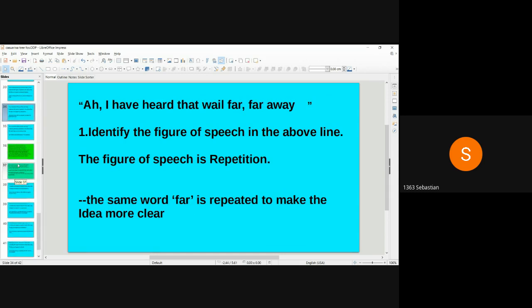I have heard that wail far, far away. Identify the figure of speech in the above line. The figure of speech is repetition. The same word far is repeated to make the idea more clear.